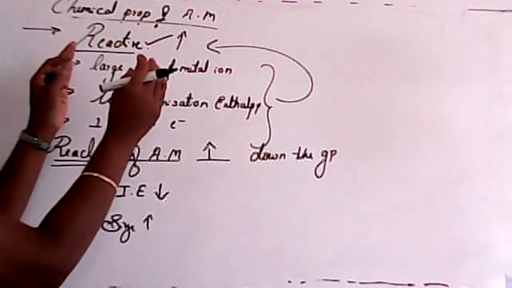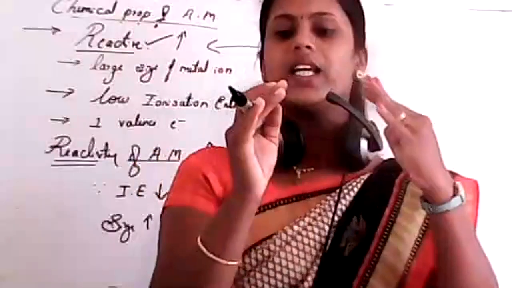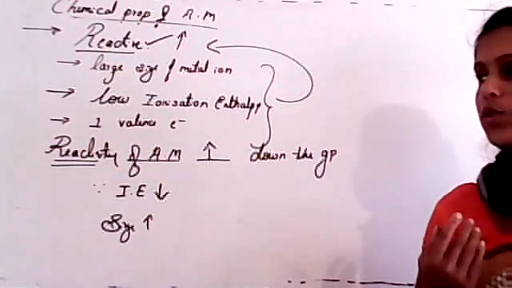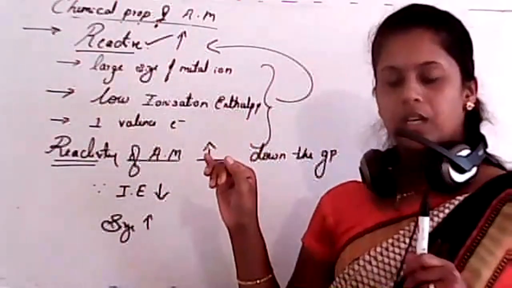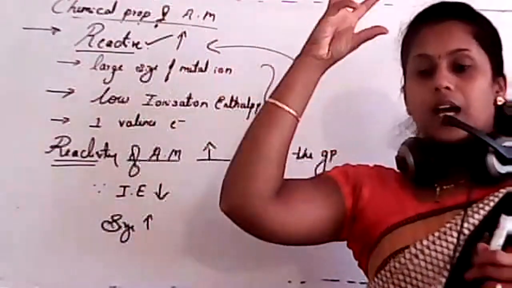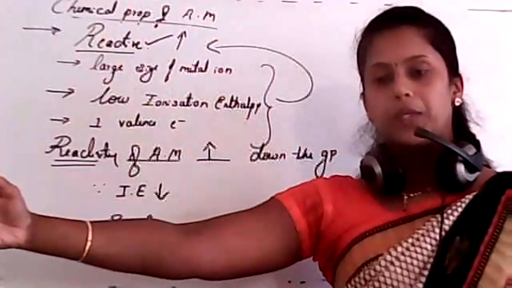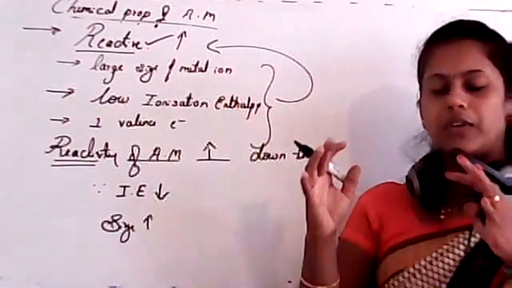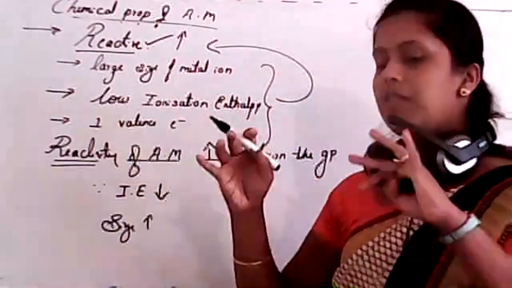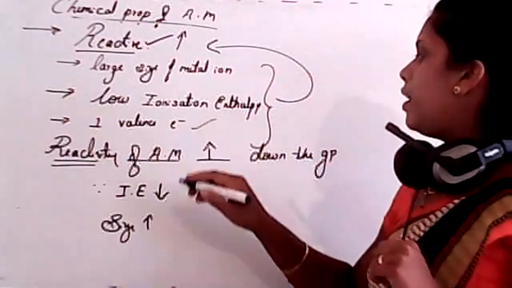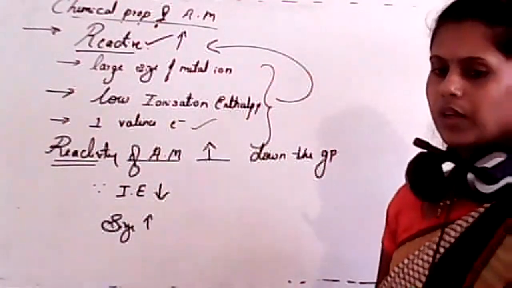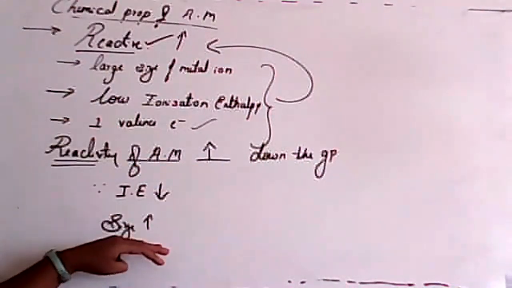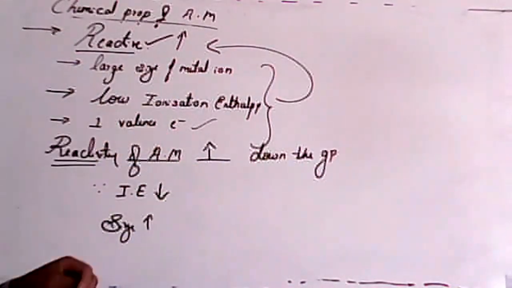Before studying the chemical properties of alkali metals, we have to know about their reactivity. When we compare alkali metals with other elements of the periodic table, they are more reactive due to large size, low ionization enthalpy, and only one valence electron. So removal of the electron is very easy, and the reactivity increases down the group.